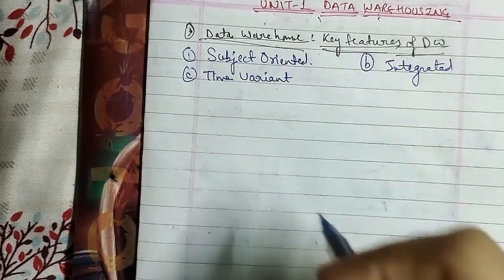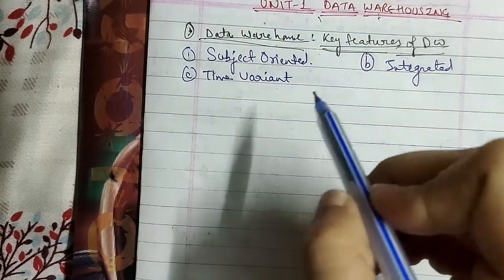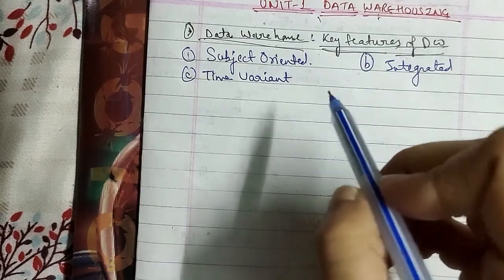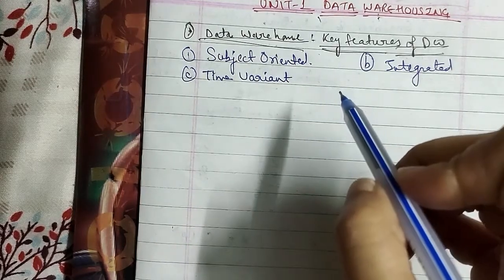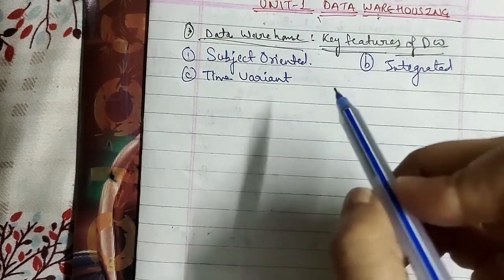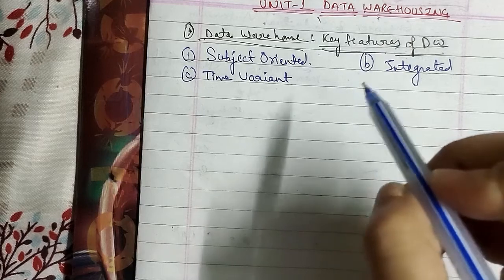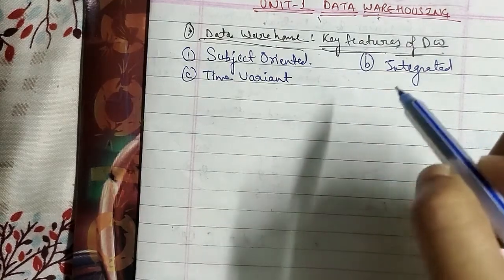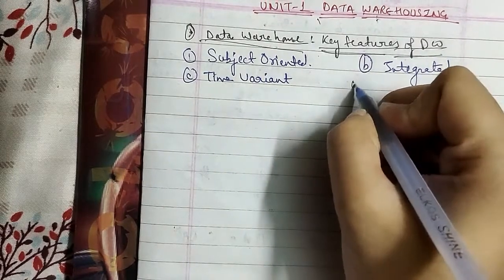In time variant, the data warehouse represents the flow of data through time, as data in the warehouse is only accurate and valid at some point of time or over some time interval. In other words, the data warehouse contains data that reflects what happened the previous day, last week and last month and so on. The fourth we have is non-volatile.